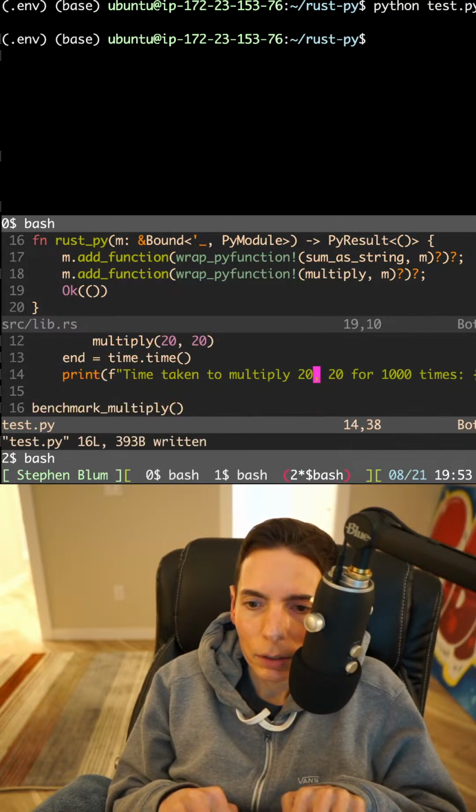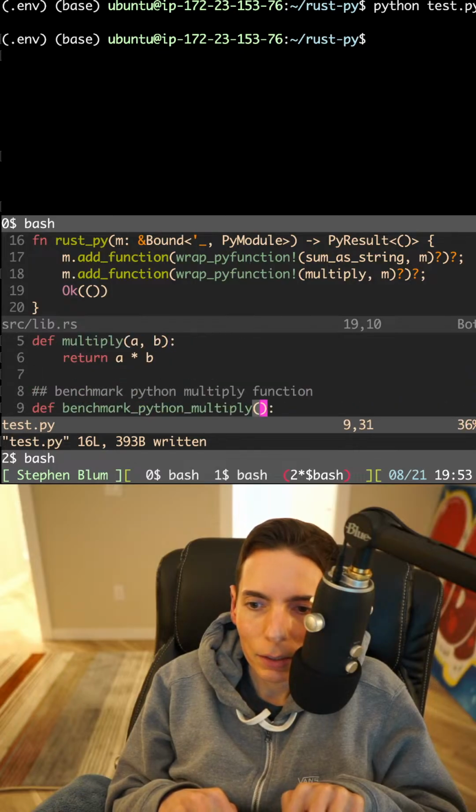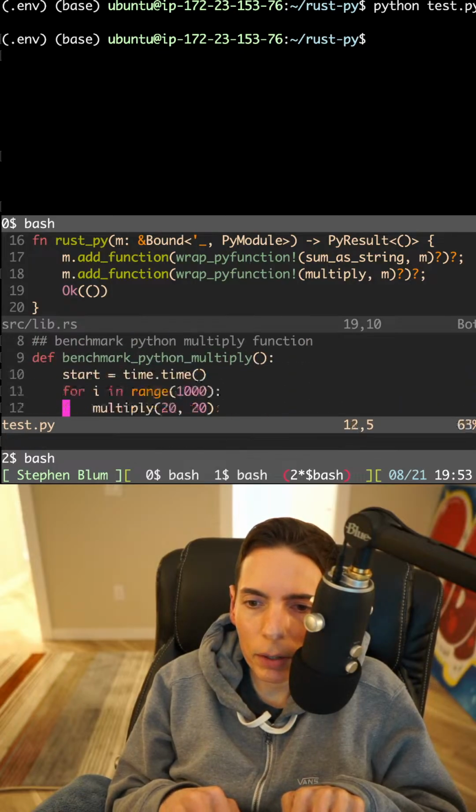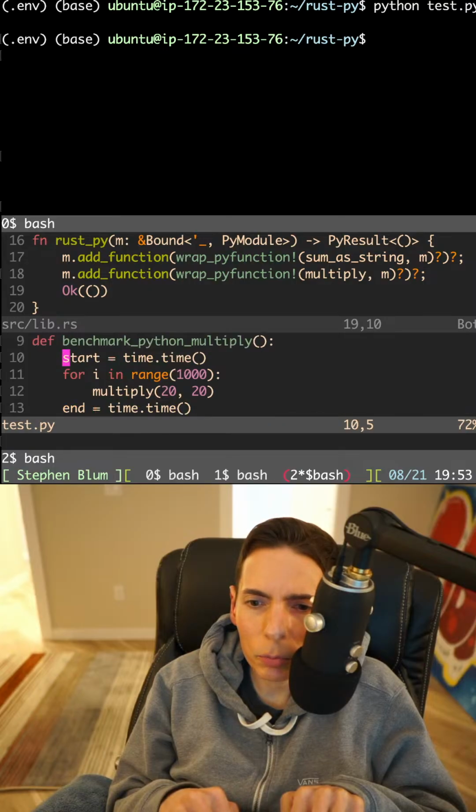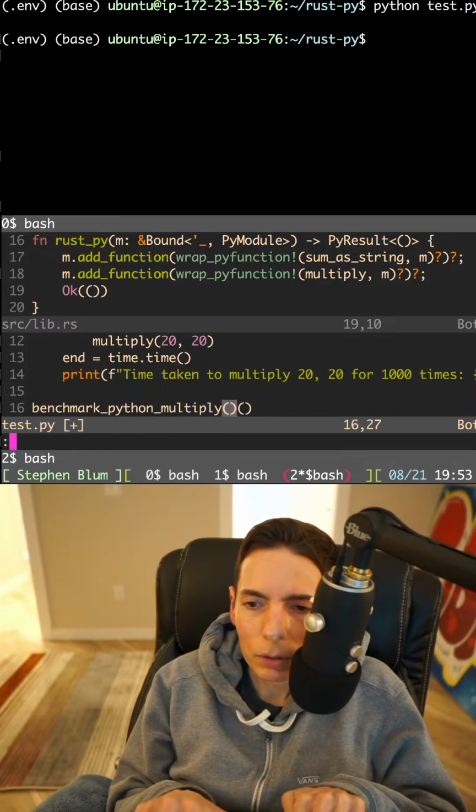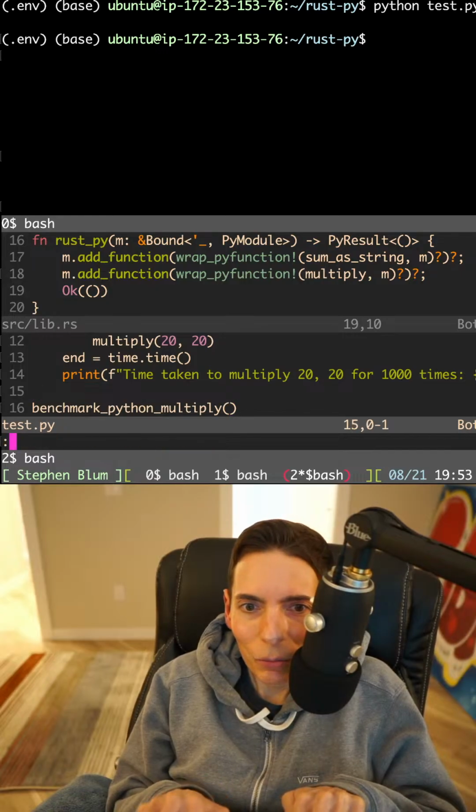This will do the Python multiply, or actually, is this the Python? Yeah, I think this is the Python multiply. Yep, Python multiply. Okay. Perfect.